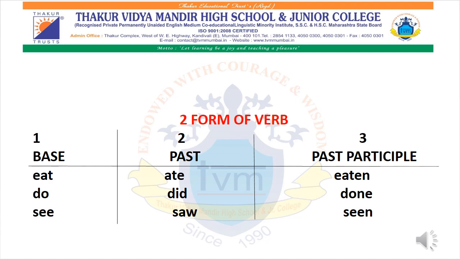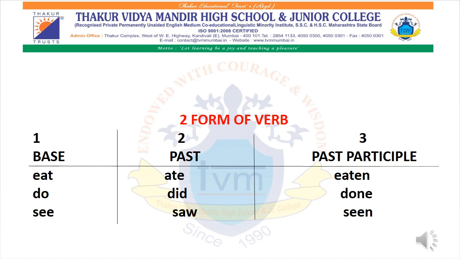So past participles of regular verbs are formed by adding ed to the base form. What is the base form? The word that is given here at the start is known as the base form. Okay, so the first one was subject plus verb plus object, and then the forms of verb, so in that particular sentence the verb tells us which tense it exactly belongs to.